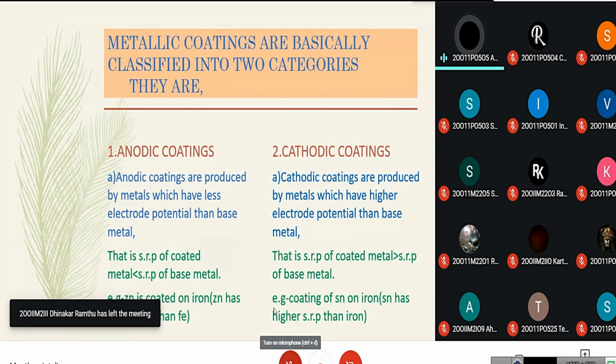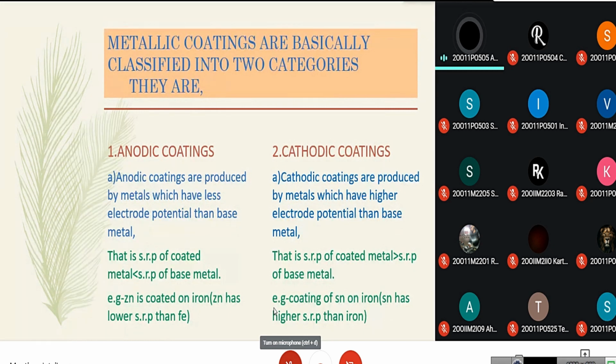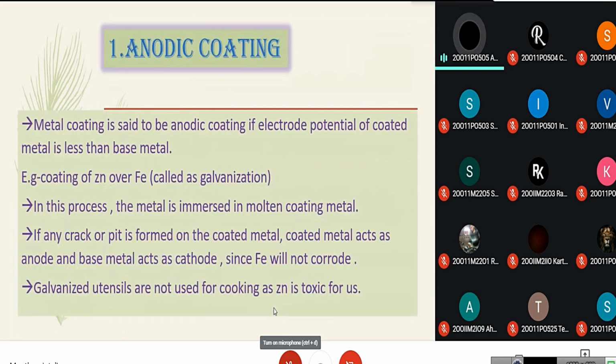And let us know about the cathodic coating. Cathodic coatings are produced by metals which have higher electrode potential than base metal. That is, the SRP of coated metal should be greater than the SRP of base metal. Example, tin is coated on iron, as tin has higher SRP than iron. First, let us go into brief on anodic coating.